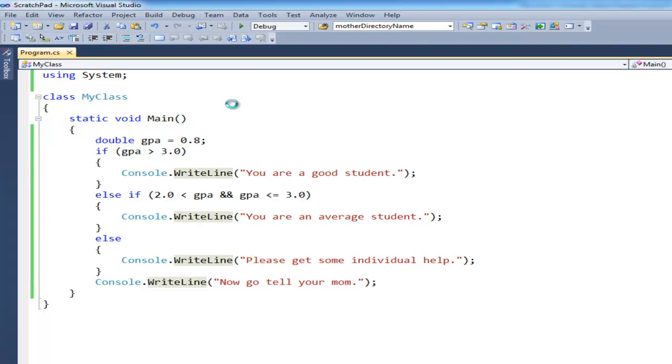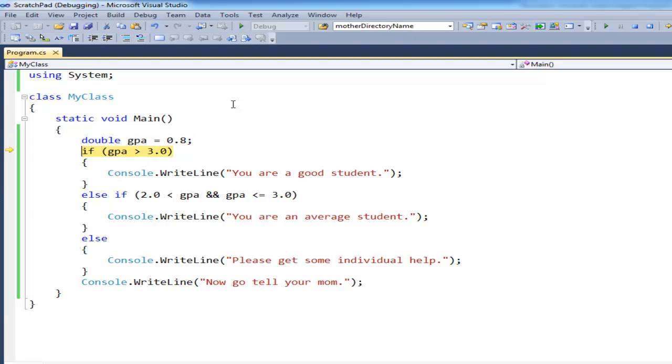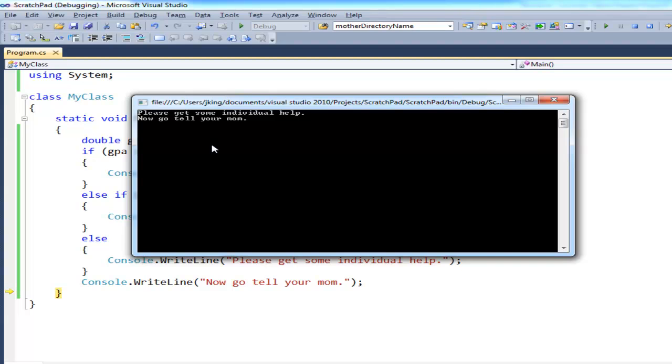So again, let's step through this. F11, double GPA is 0.8. Is 0.8 greater than 3.0? No, so we jump down to this next check, else if GPA is greater than 2.0 and less than or equal to 3.0. Notice I kind of wrote this as a range, so you can see that GPA basically falls between 2.0 and 3.0. Well, unfortunately 0.8 doesn't fall in there, so I hit F11 and we say, hey, go get some individual help and go tell your mom. So that's roughly the output.